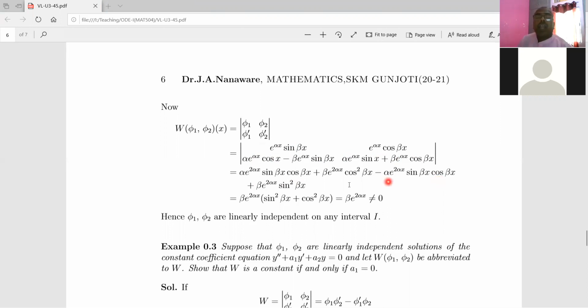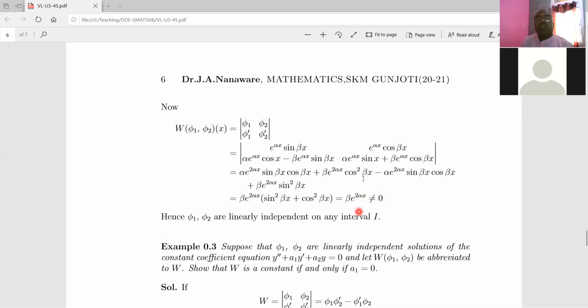I will not explain this in detail. It is just a cross multiplication. So after taking multiplication, you can rearrange the terms and get it simplified like this. Beta into e to the power 2 alpha x into this. And what is this again? Its value is 1. So beta into e to the power 2 alpha x is not equal to 0.